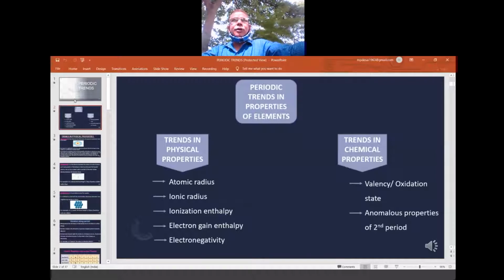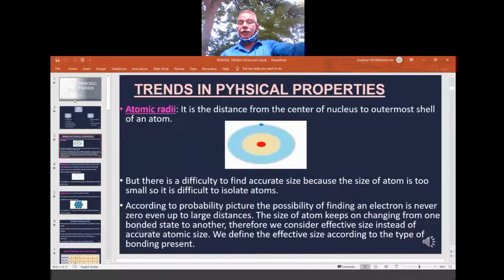Okay, so due to some reasons, that point will be discussed under the heading anomalous behavior, or the anomalous properties of the first member in the second period. Right, so now what we'll do is go to the physical trends first, then we'll go to the chemical trends. So this is trends in physical properties.